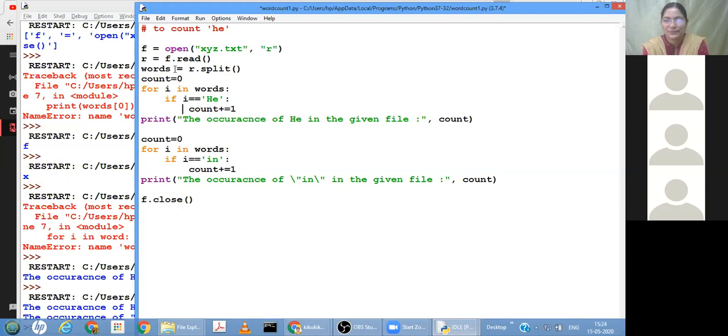Yes, ma'am. Ma'am, can we delete any word? We cannot directly delete actually. So in the notes also I mentioned it. We cannot directly delete. Delete in the sense, in the file you are doing that delete operation, isn't it? So some content only we are deleting. And then what we can do is, without that content we can copy into another file, and then delete the old file and rename that file as this one. Okay, there is no direct approach to delete, but we can do that.